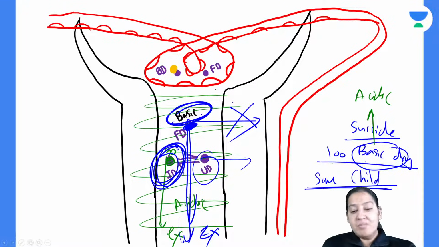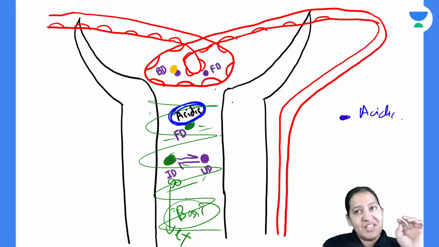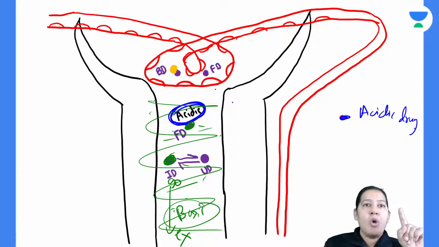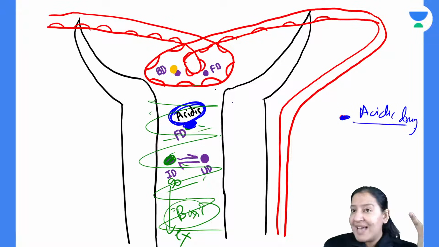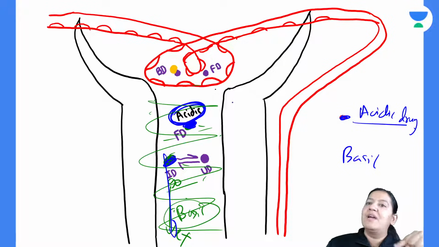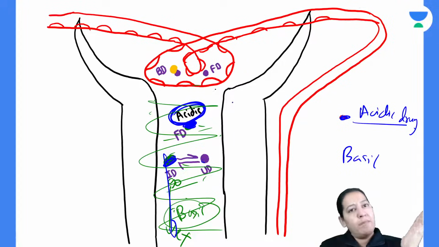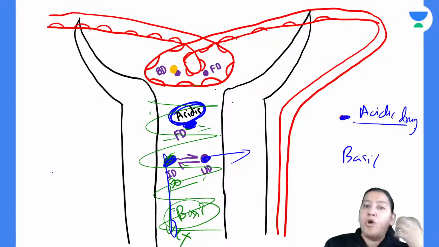And in reverse, suppose another boy has ingested 100 tablets of an acidic drug. Now there are two options. If the drug is acidic and the urine is basic, there will be more ionized form and it will be excreted. If the urine is acidic, there will be more unionized form and it will be reabsorbed. So you have to either acidify the urine or basify the urine.